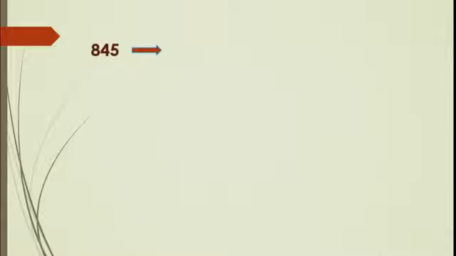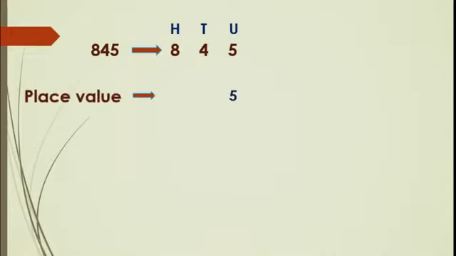Now students, see this. I have taken a number 845. Now we will see the place values. 5 is in the unit place, 4 is in the tens place, and 8 in the hundreds place. Correct? You know this. And what is the place value of 5? That is nothing but 5, because 5 ones are 5. What is the place value of 4? It is in the tens place, so the place value is 40. And what about the place value of 8? 8 is in the hundreds place. So 8 into 100, that is nothing but 800.